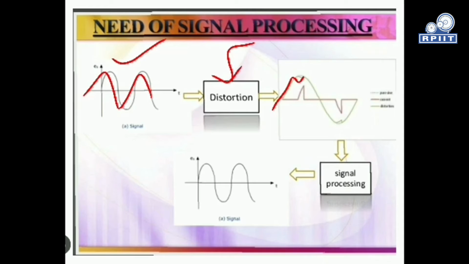Here is the distortion, here is the distortion. This changes the magnitude of our input signal. This distorted signal is fed to the signal processing. In signal processing, we use a number of filtering operations and algorithm based technologies. So finally our signal will be like the one we fed as the input, and we get the same at the output. This is actually the need of signal processing.